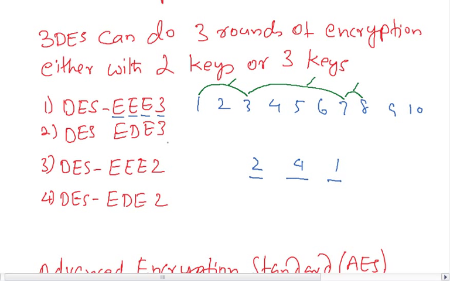And encryption, decryption, this is the same thing. If you say encryption, decryption and encryption, it is within the key size, a different key size: encrypting with one key, decrypting with another key, encrypting with another key. That means the keys could be, say, 4, 2 and 3. Four means you will encrypt the data with 4 keys, which means that from 1, 2, 3, 4 it goes to 5, and again it is decrypted with 2 keys, that means 1 and 2.